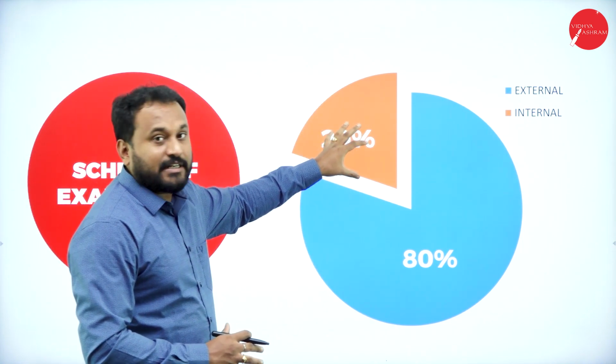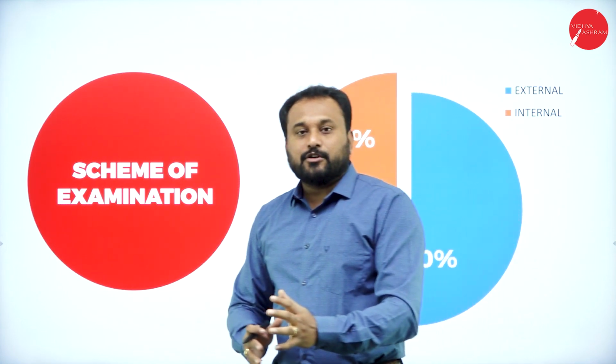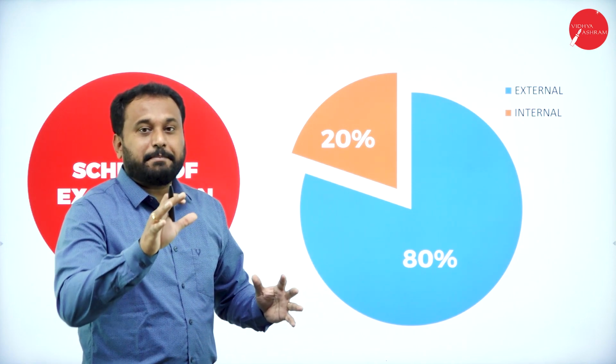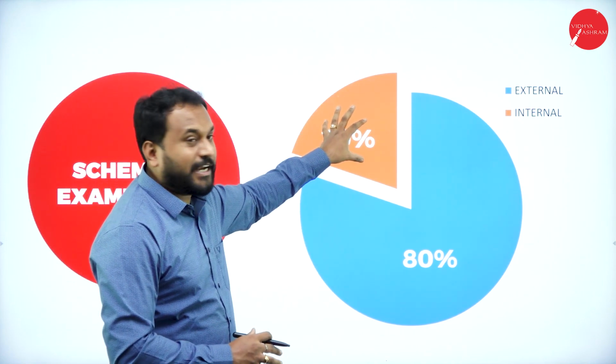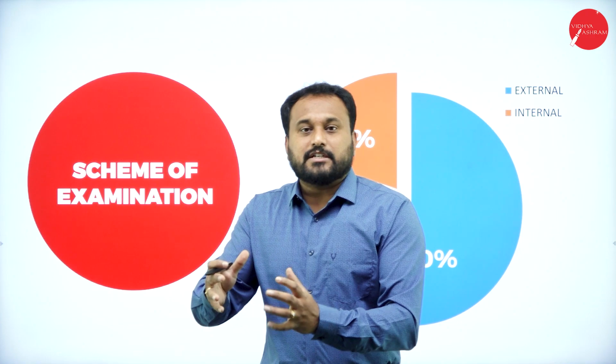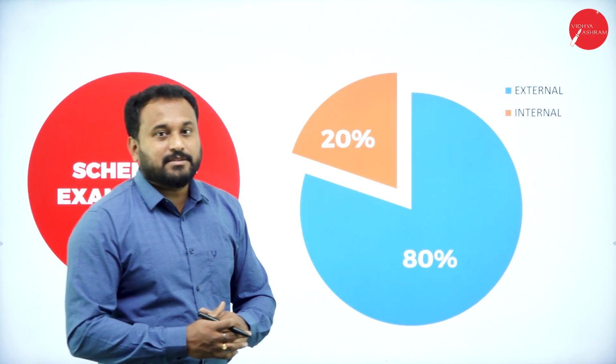You can easily get the 20% if you just concentrate on the YouTube videos which Vidyashram will telecast for you. This 20% is all about how you assess yourself. We will tell you the things you are supposed to do, and you do them and send them to us at vidyashram.com.